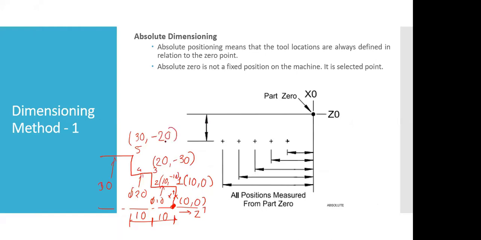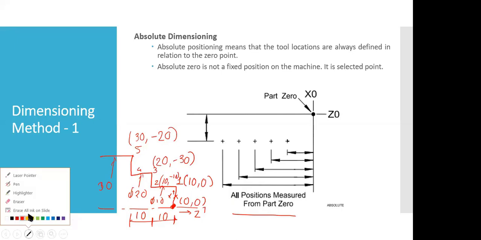Do you get the dimensioning pattern using absolute? We are considering the dimension of point number 5 with respect to this origin point. Point number 4, 3, 2, and 1, all the points we are measuring with respect to the 0, 0 point. So that is nothing but absolute dimensioning. And here if you read, all positions are measured from a single 0. That is the process here. Okay, so it is basic and simple, I think.